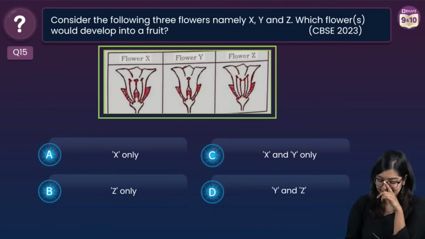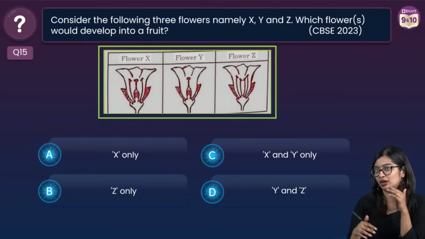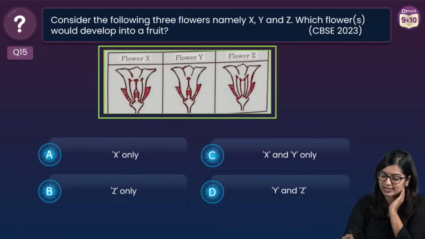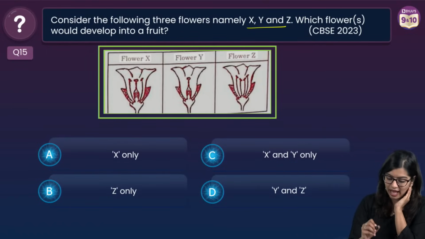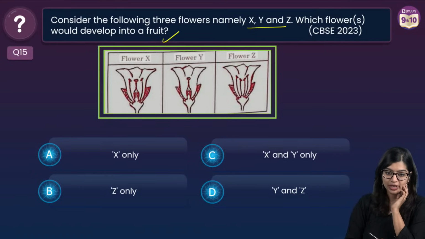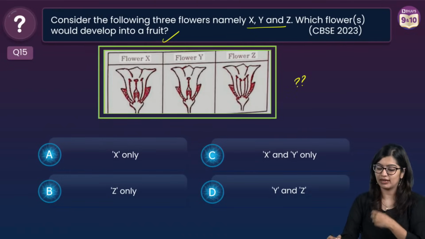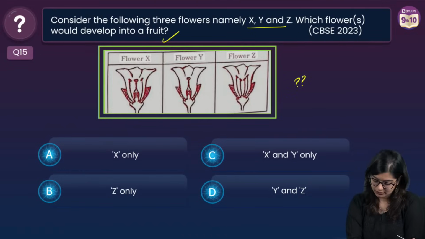I realize that in one space, I guess I confused myself and I gave you a different explanation. But in this particular case, we have 3 flowers given to us, X, Y, and Z. Which flower here would develop into a fruit? So we have flower X, flower Y, and flower Z. So what is the answer? Which is going to develop into a fruit?